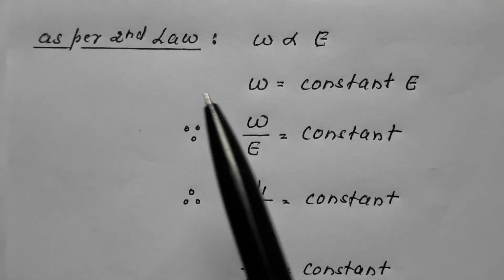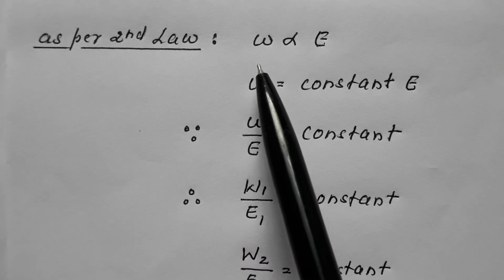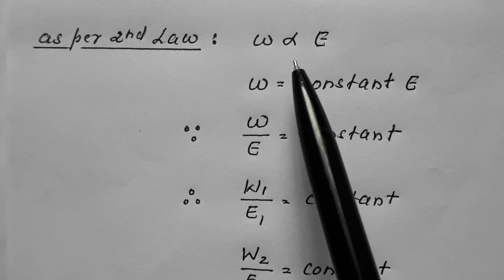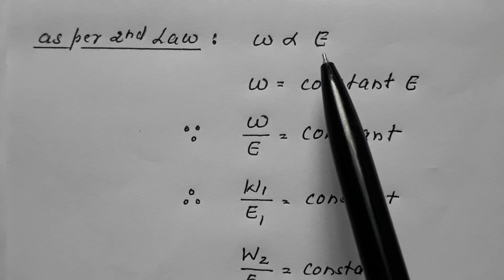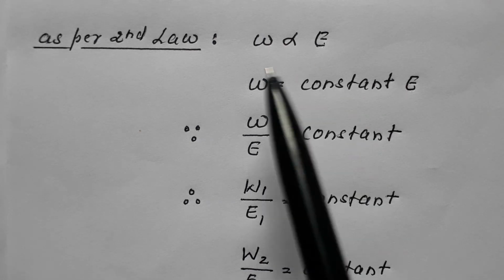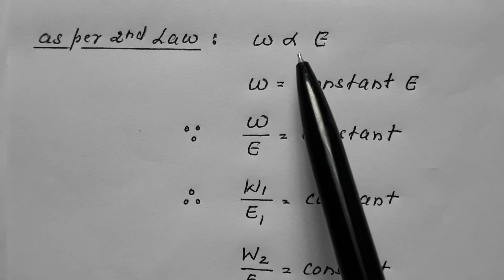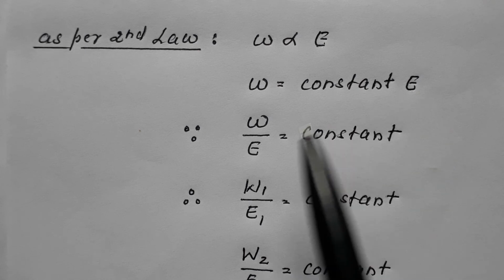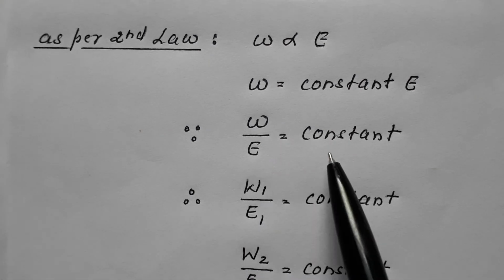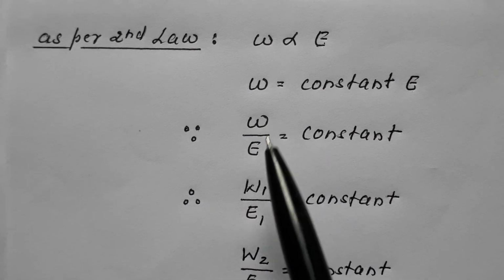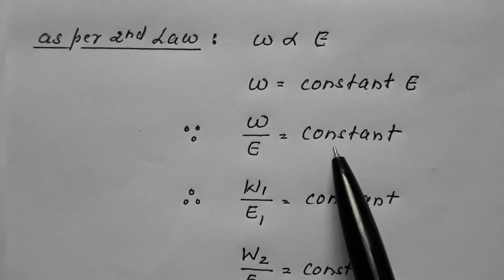As per the second law of electrolysis, W is directly proportional to E. The weight of the substance that gets deposited or liberated at the electrode is directly proportional to the equivalent weight of the substance, provided the charge conducted is the same, that is, the cells are connected in series. So W is proportional to E. To remove the proportionality sign we apply a constant, so W is equal to constant into E. If I bring E to the denominator, W by E is a constant. So the weight of the substance deposited at the electrode upon its equivalent weight is a constant value.